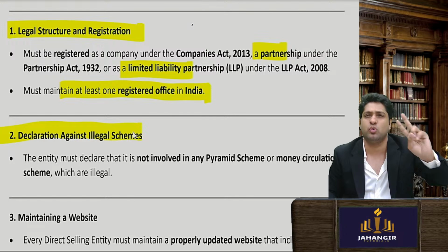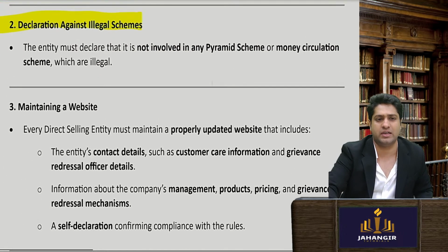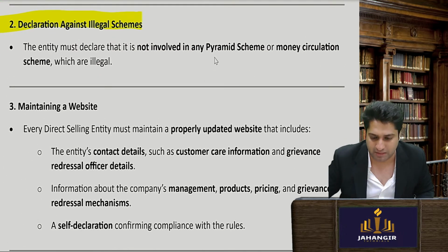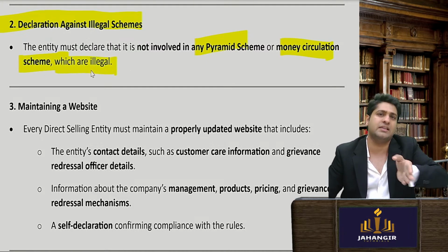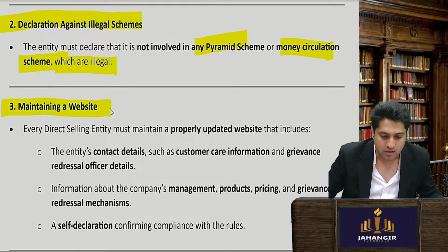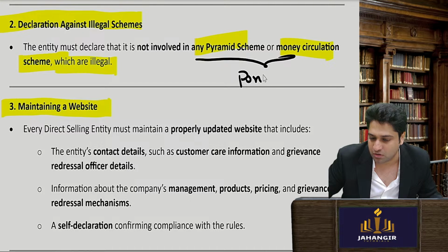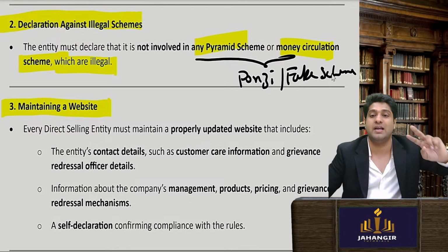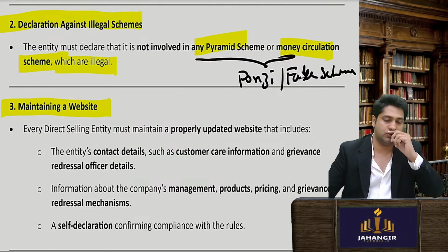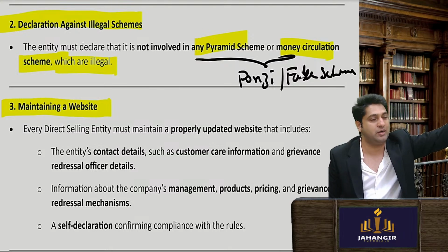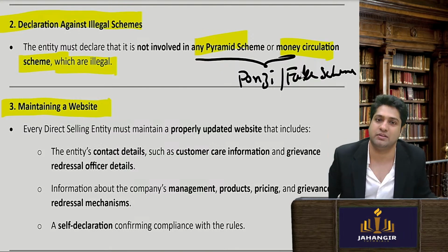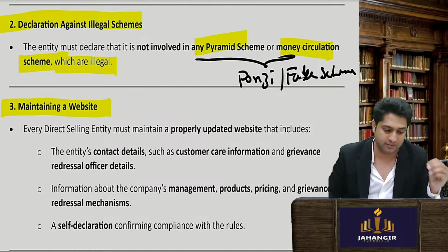Second, declaration against illegal schemes. Now I told you two kinds of schemes have been disallowed in India completely. Pyramid schemes and money circulation schemes are illegal in India. What are they? We'll see it later. So just remember, these two are nothing but Ponzi schemes. They are all called Ponzi or fake schemes, where they say in 21 days I'll double up your money. There is no real goods and services in between. So you make two members and they will make two members. That entire concept has become invalid in India.